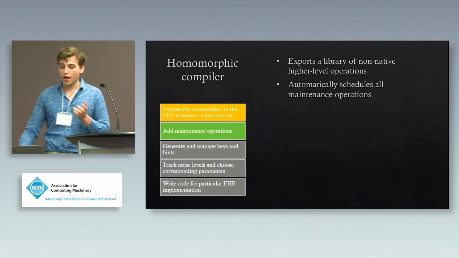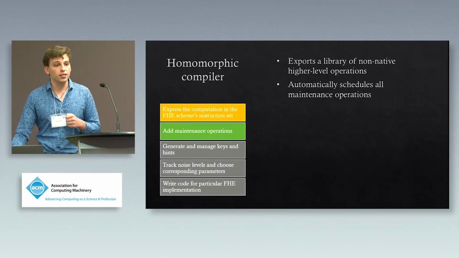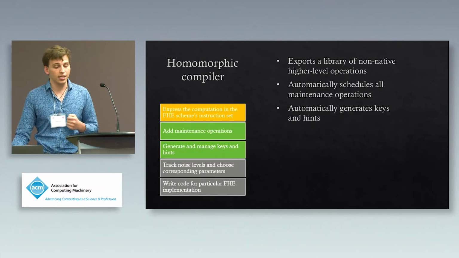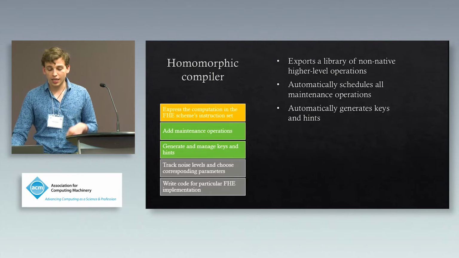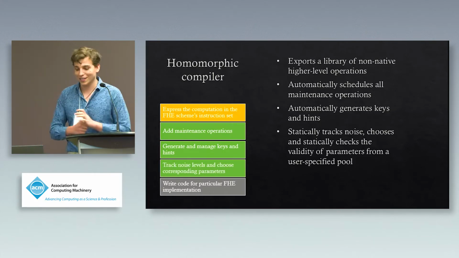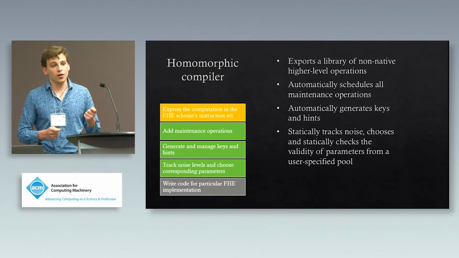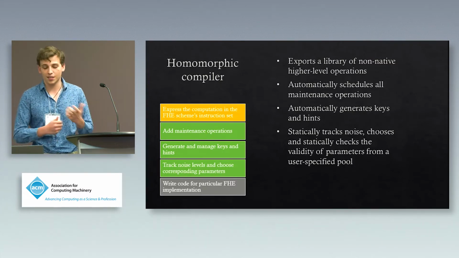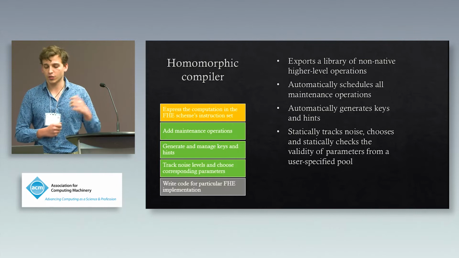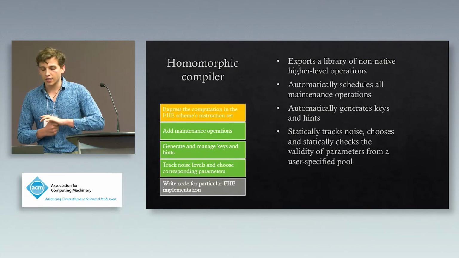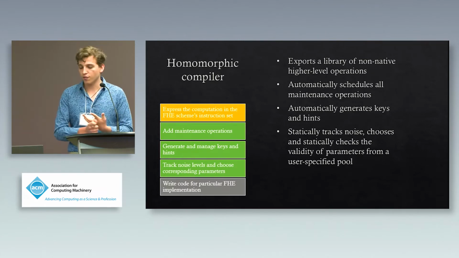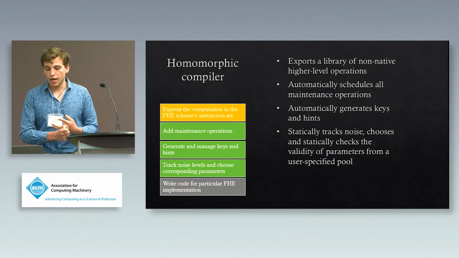However, ALCHEMY does automatically insert all maintenance operations and automatically manage and generate the necessary keys and hints. Additionally, and probably the most important thing it does, it statically tracks the noise of each ciphertext. This is actually encoded in a type system in the language in which ALCHEMY is implemented, and it statically ensures the validity and security of the parameters that are chosen.